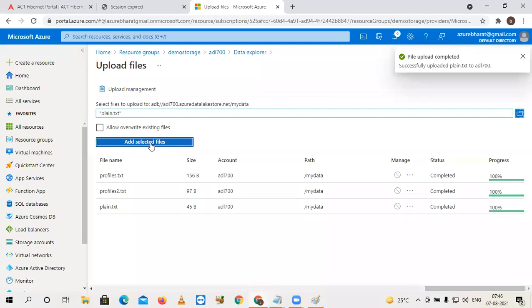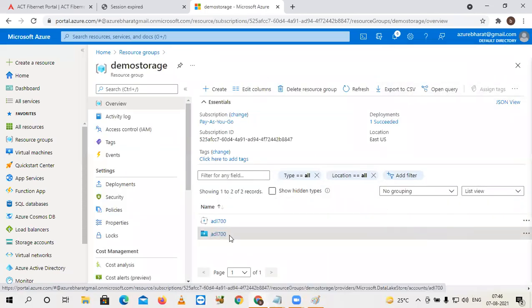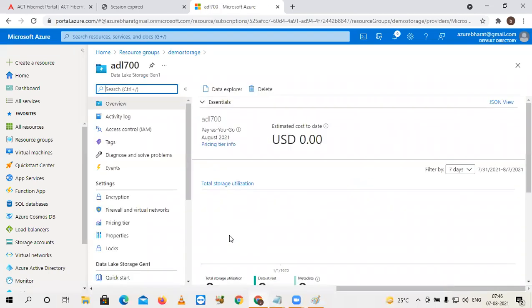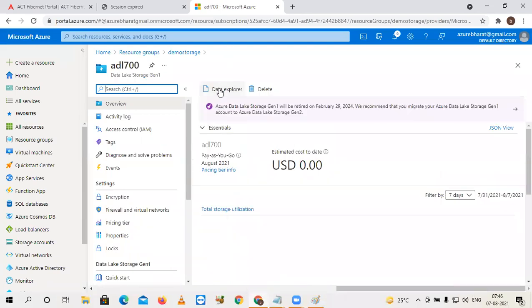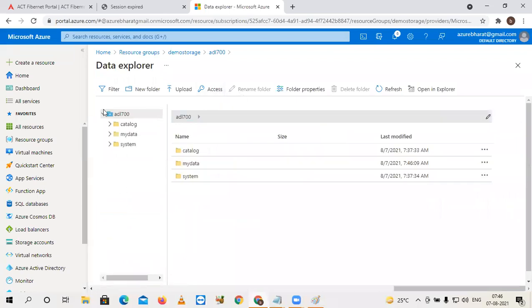Okay, go back to the storage and check it now. I come back to the demo storage, ADL 700. Get into Data Explorer. I have different directories here.